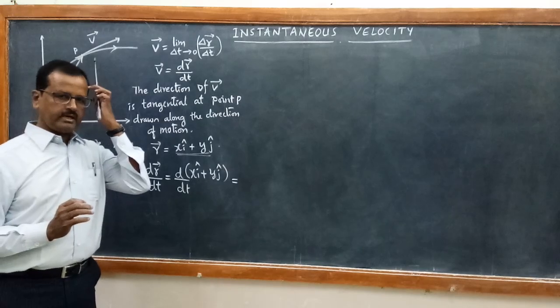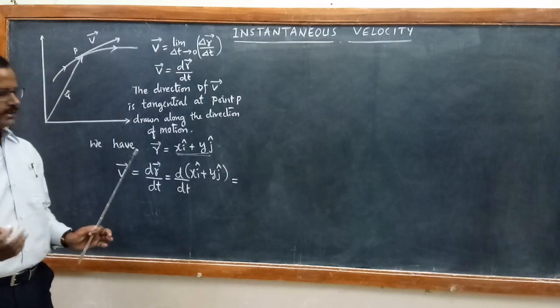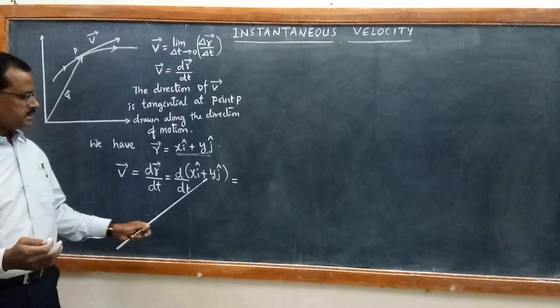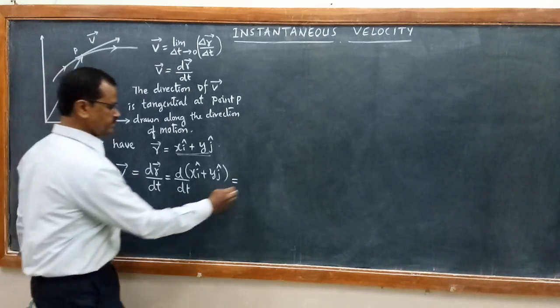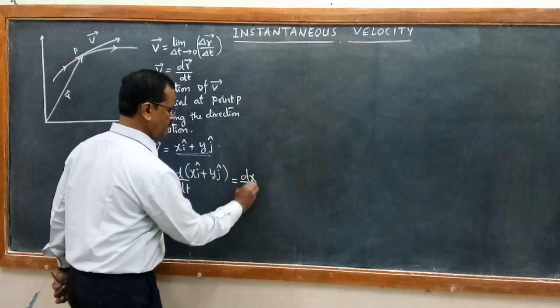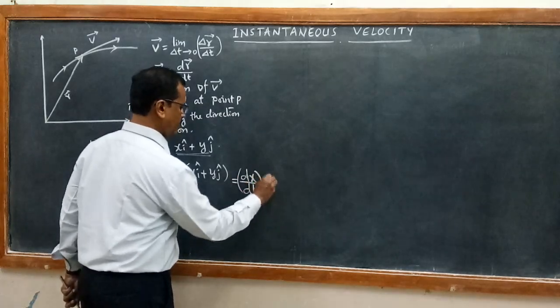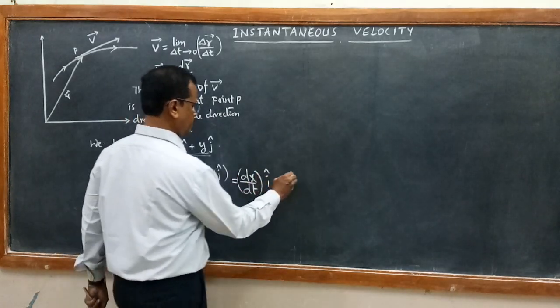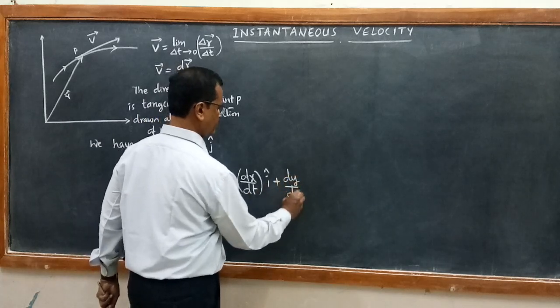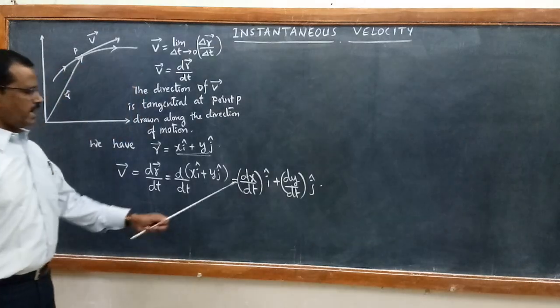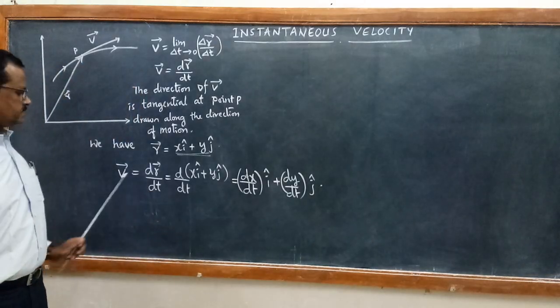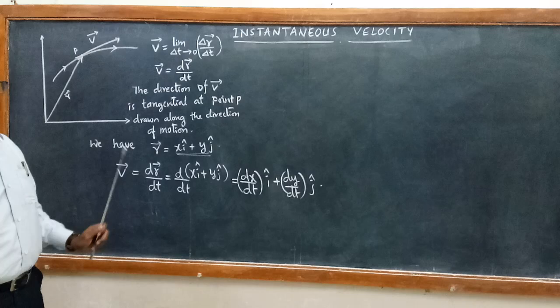In maths you are going to learn d by dt as a differential operator, differentiating the given quantity in the bracket with respect to time. So this becomes dx by dt i cap plus dy by dt j cap. These are the velocity components.